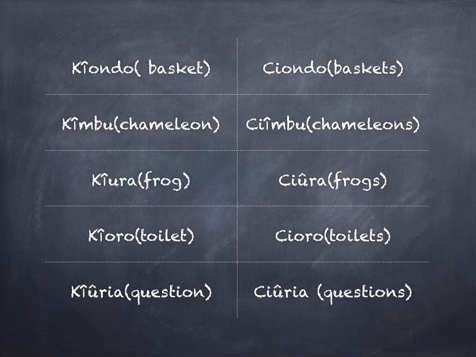Siebu means many chameleons. Kebu singular, siebu plural. Kiora refers to a frog. Siora refers to many frogs. Kiora singular, siora plural.